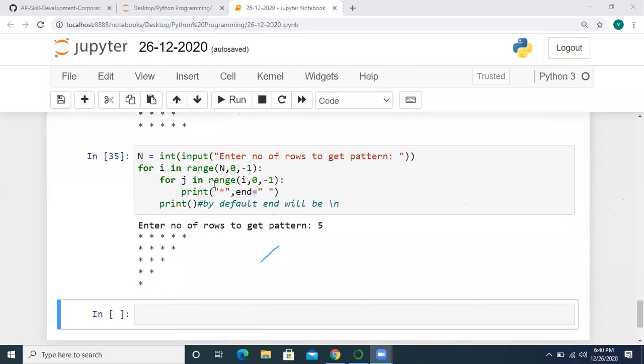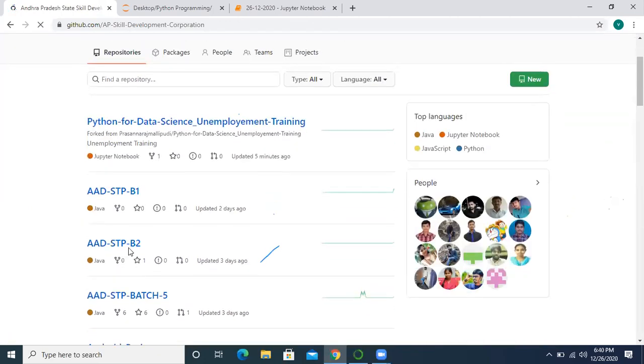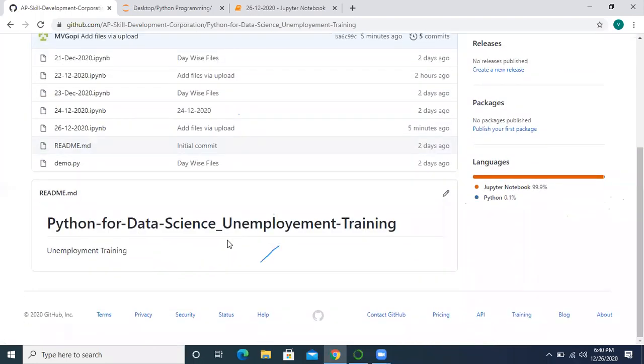The syllabus we will share with you on Monday. We will update it within the same link, here itself on this website. This link is given to you, right? Here we will update it.